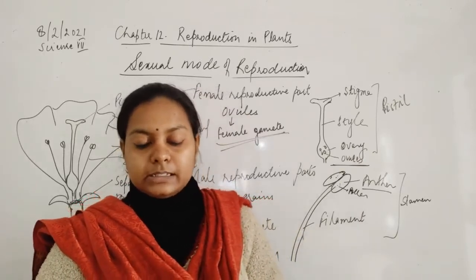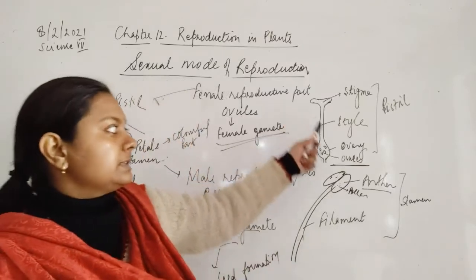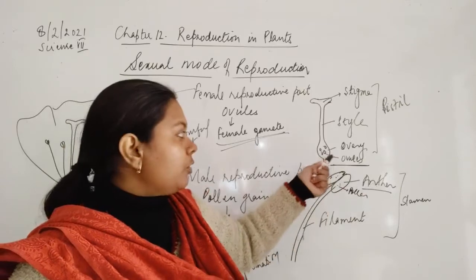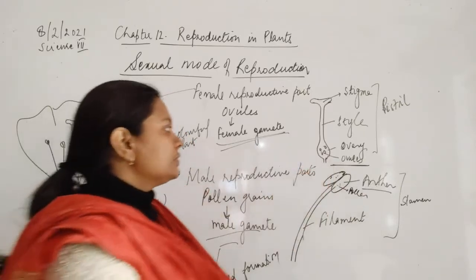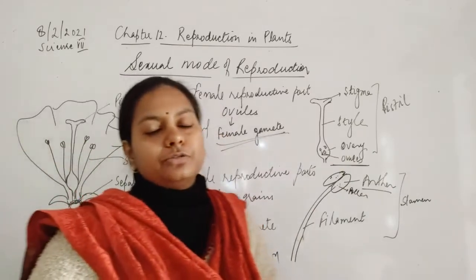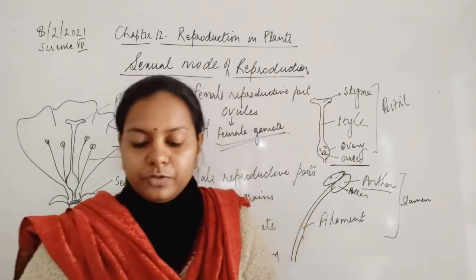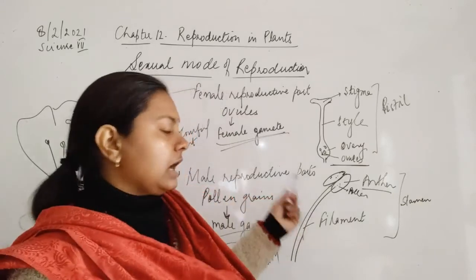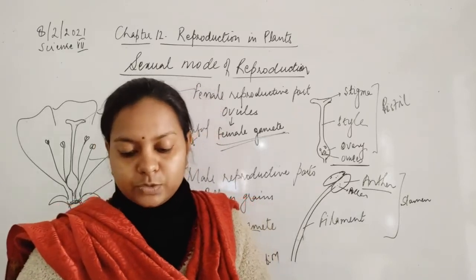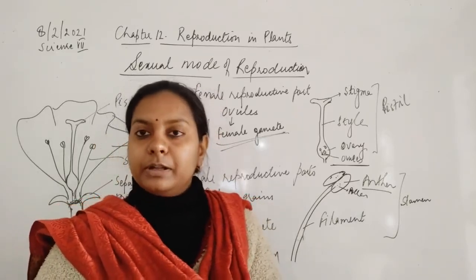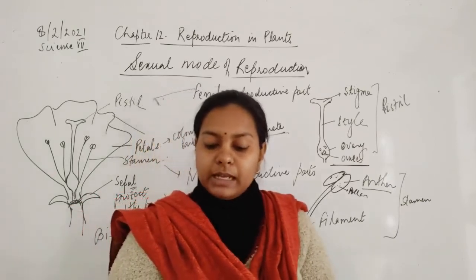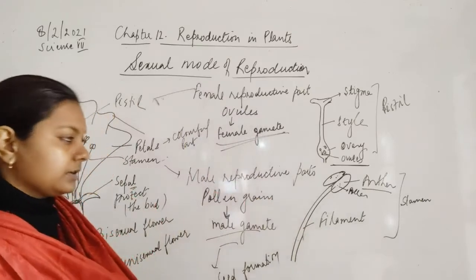A pistil consists of stigma, style and ovary, which has one or more ovules. As I have written ovules, these are many in number. There can be one, or more than one. Okay, so however many ovules are present, these ovules are nothing but the female gametes, or they could also be known as the eggs, which are formed in the form of an ovule. In sexual reproduction, a male and a female gamete fuse to form a zygote.